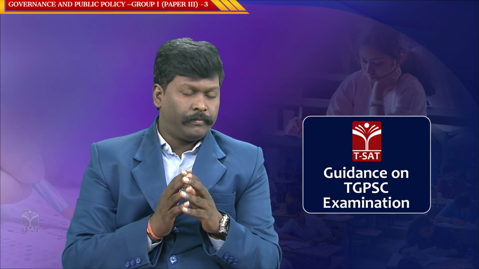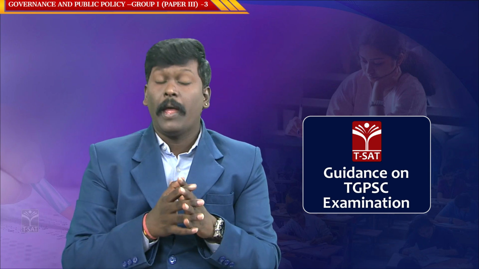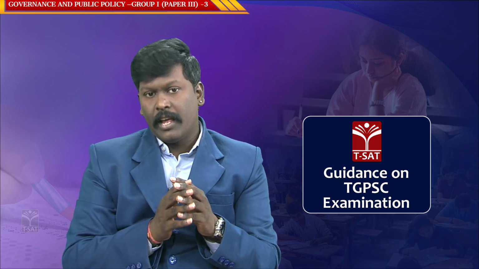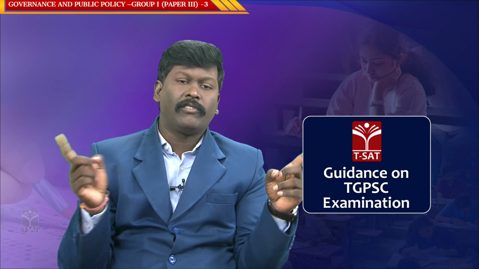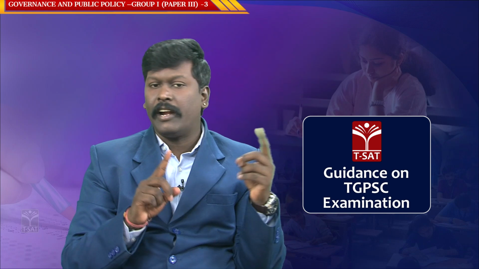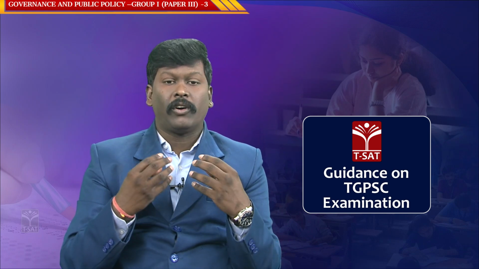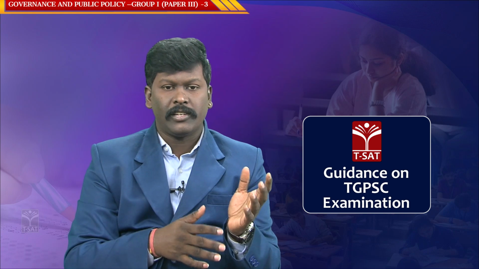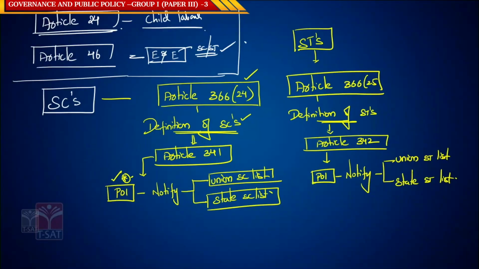Those castes or those sections which are notified by the President of India as per Article 341 and 342 respectively is called the definition of SC and definition of ST. It is the President of India who has the authority to notify the Union SC list and a state SC list. Similarly, the Union ST list and the state ST list.